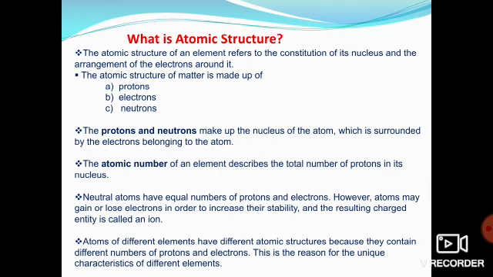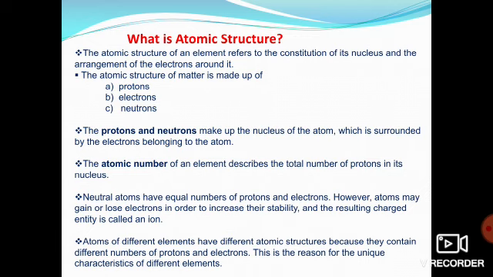Clear? Now see, what we come to know by this is that the atom is the smallest particle which makes matter. These atoms are made up of three subparticles, that is protons, electrons and neutrons. Protons and neutrons, where are they present? They are present inside the nucleus, and together they are known as nucleons.